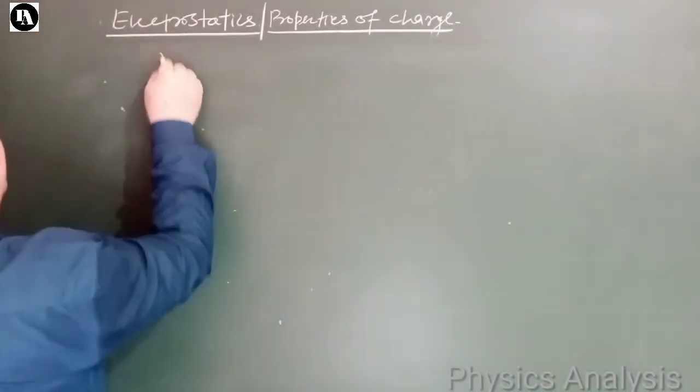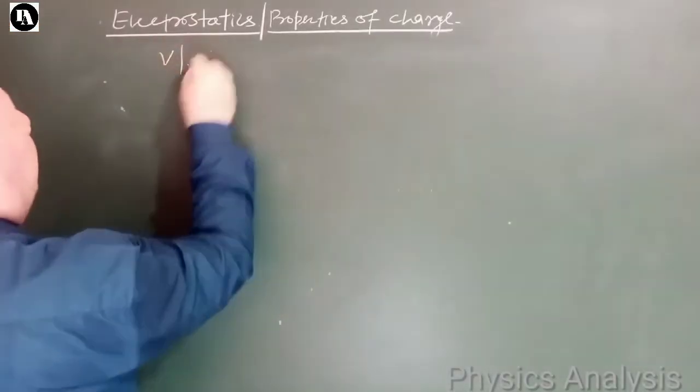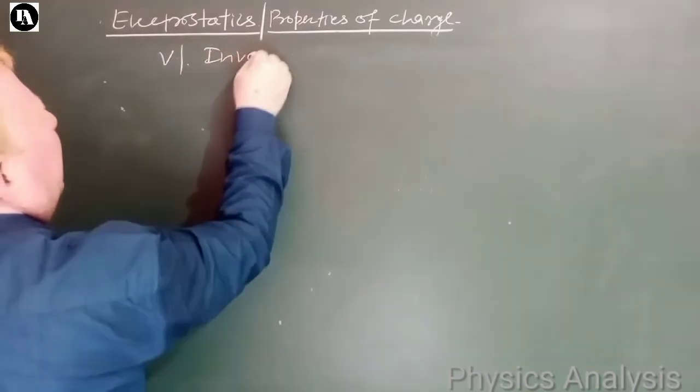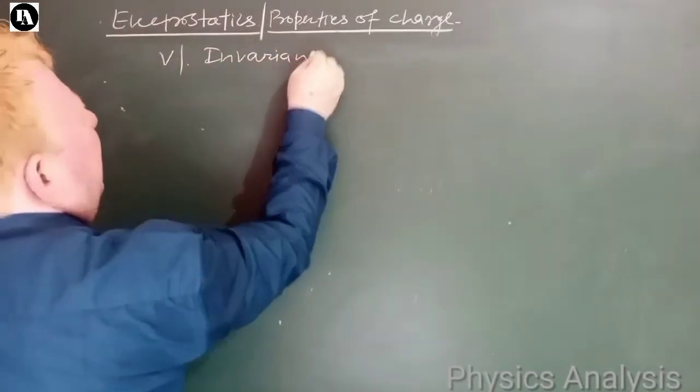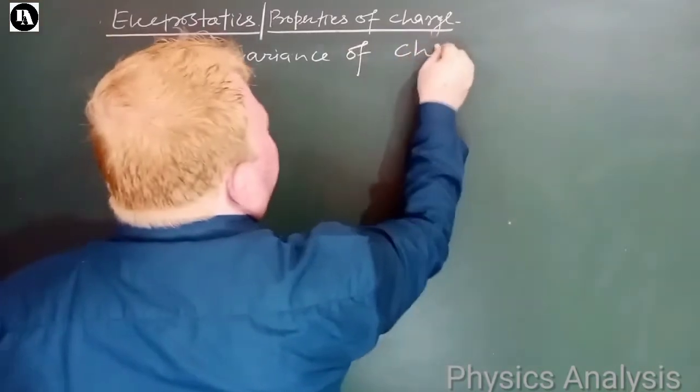Now let us discuss, बच्चों, property number 5, that is the invariance property of charge. Invariance of charge.